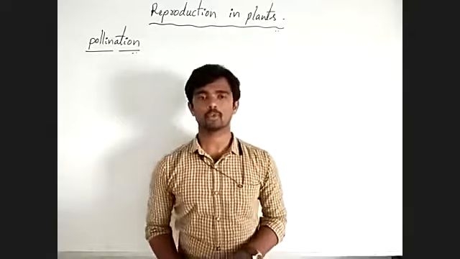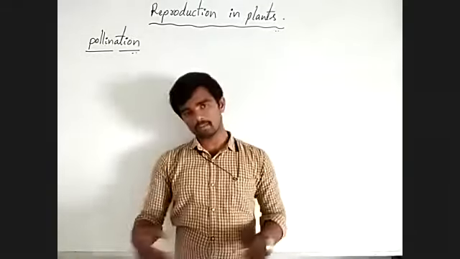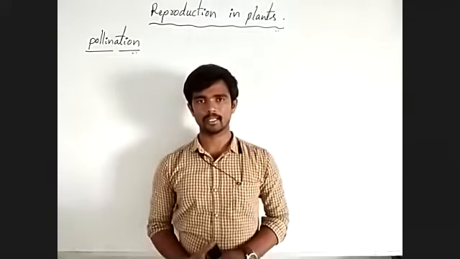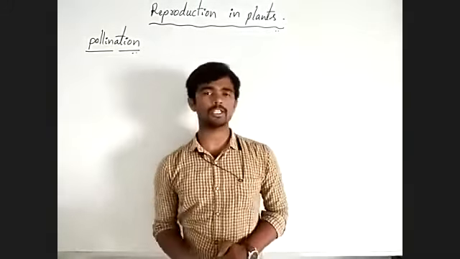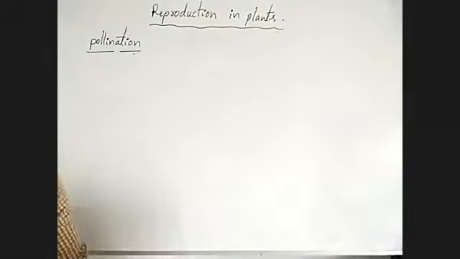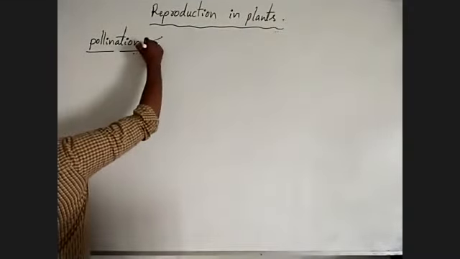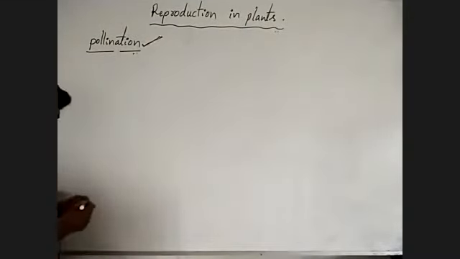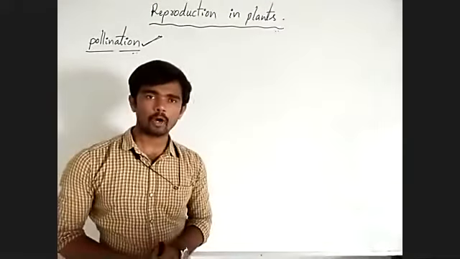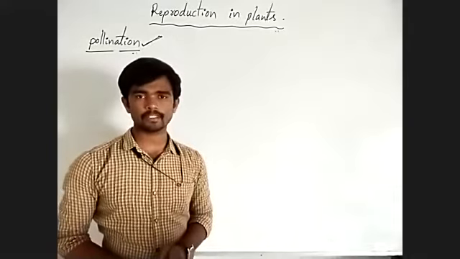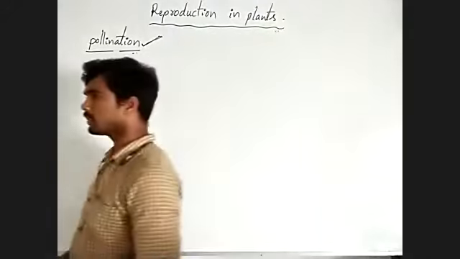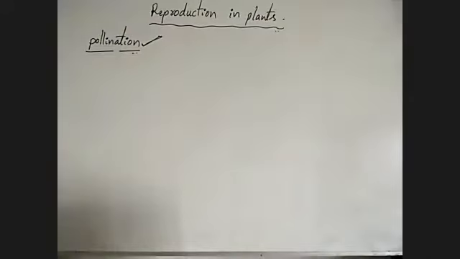Cross-pollination means transfer from one flower to another flower. Okay, this is important here: self-pollination and cross-pollination. Next, how does this pollination process occur? How is pollination carried out in plants? There are different types of agents for the pollination process.